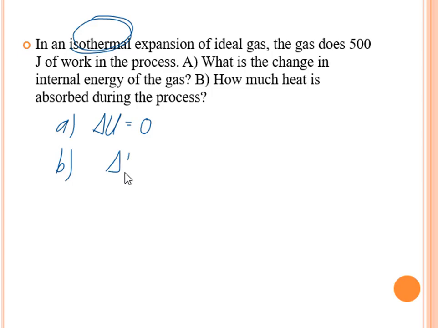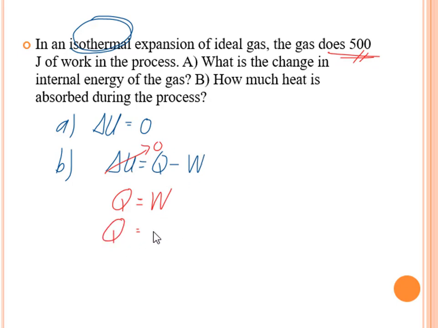So you have delta U is equal to Q minus work. But for this process, as we have mentioned, delta U is equal to 0. So how much heat is absorbed? That's Q is equal to work. This is the work done by the system, so that is positive. We now have the heat is equal to 500 joules.